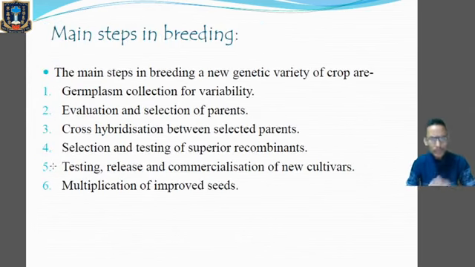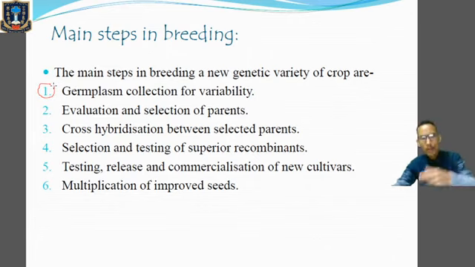Now we'll go through the many steps in breeding, because plant breeding programs are carried out in a systematic way worldwide, in government institutions and in private organizations. So there are different institutions carrying out plant breeding programs. You can see in the figure on the screen the few steps that are involved in plant breeding programs. The first step is germplasm collection for variability.